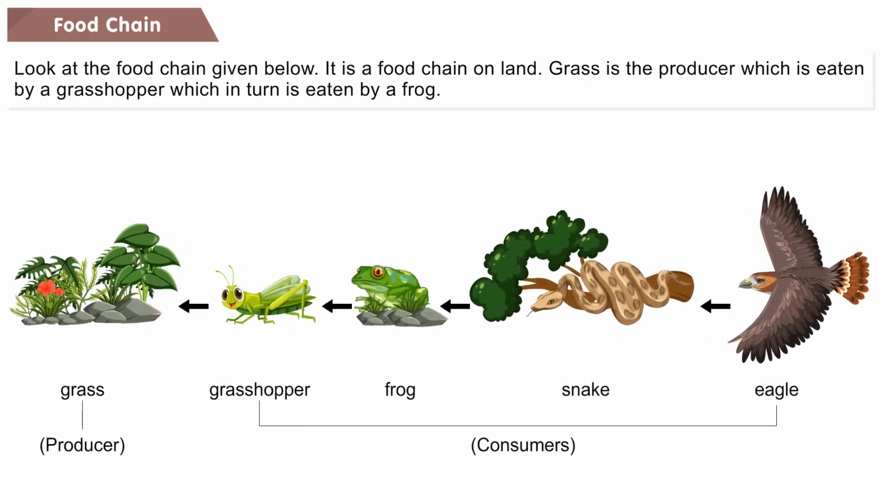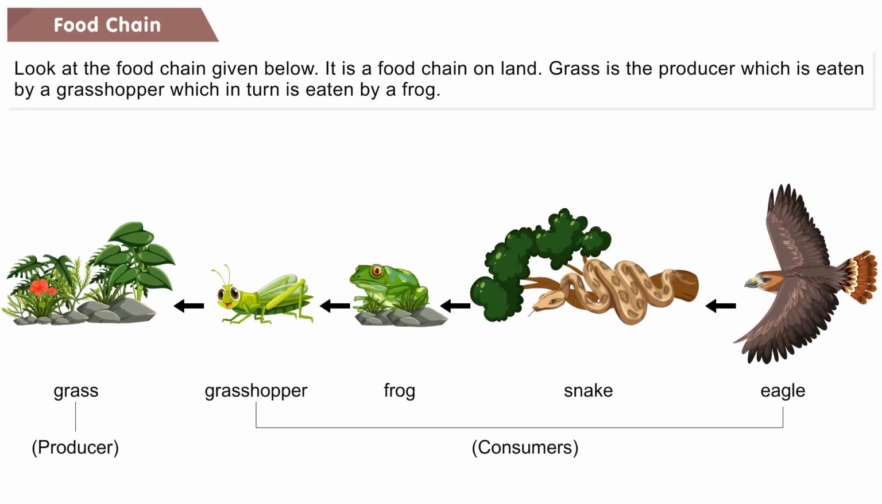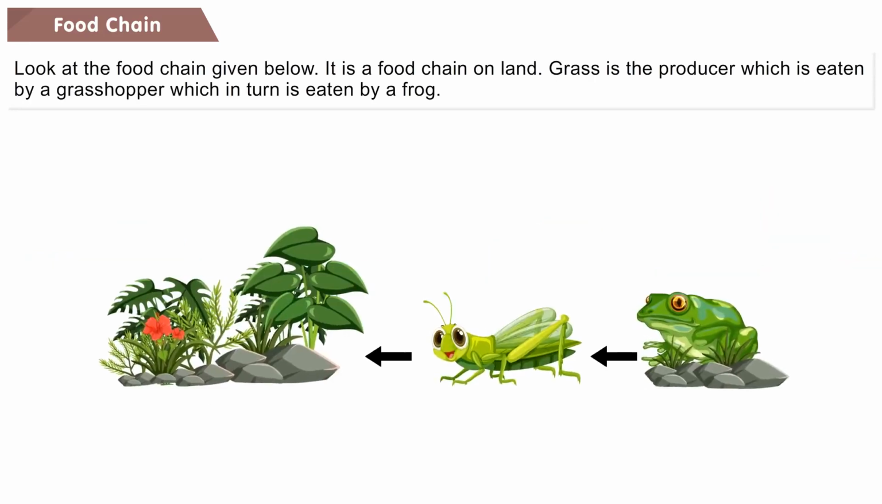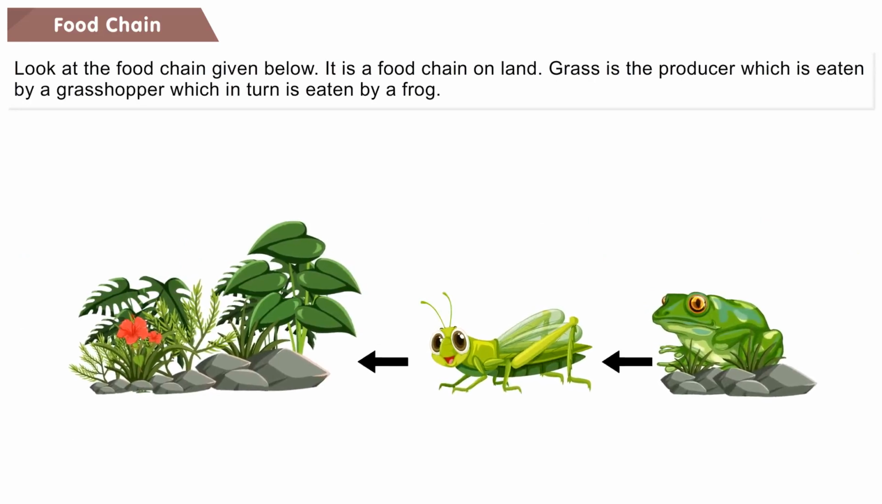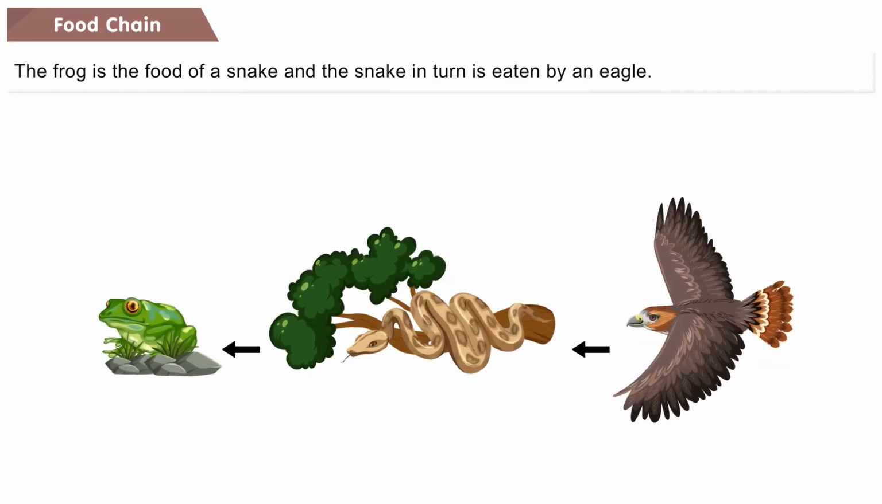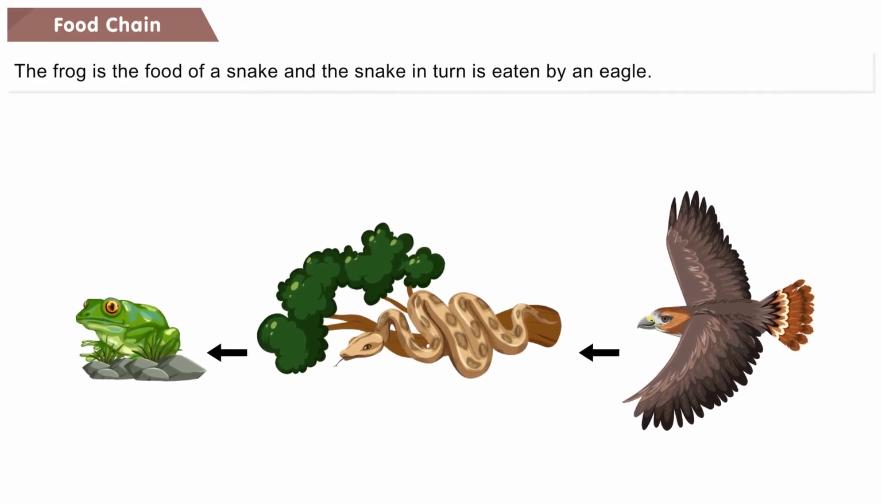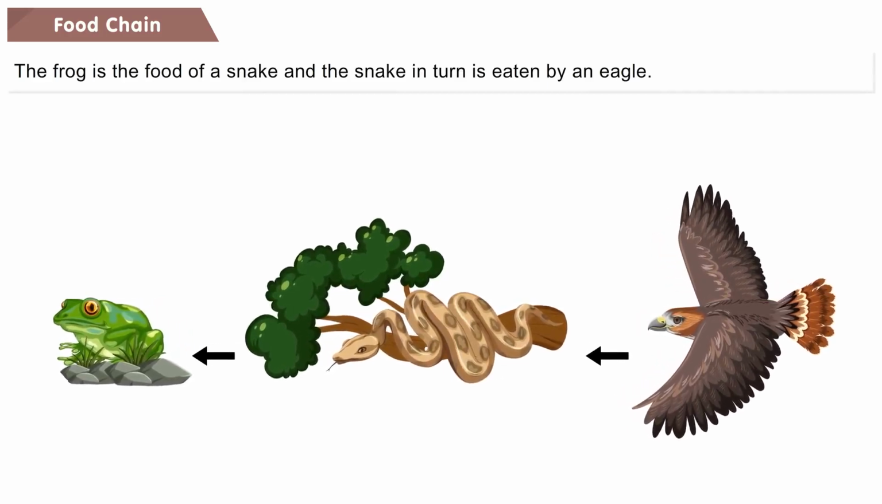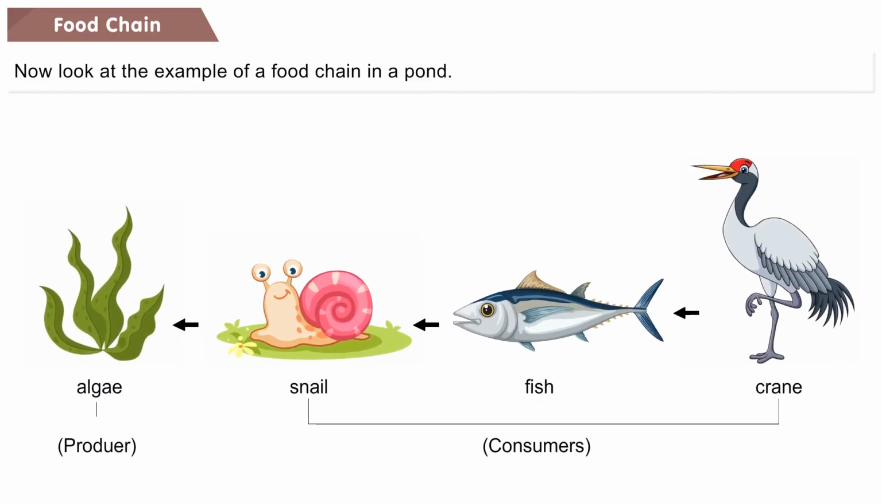Look at the food chain given below. It is a food chain on land. Grass is the producer, which is eaten by a grasshopper, which in turn is eaten by a frog. The frog is the food of a snake, and the snake in turn is eaten by an eagle. Now look at the example of a food chain in a pond.